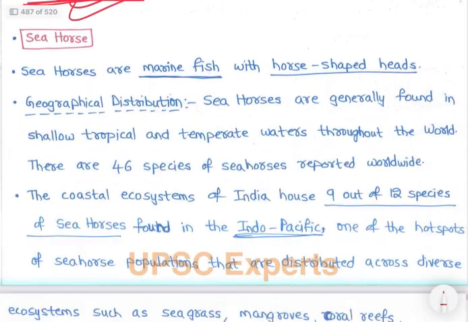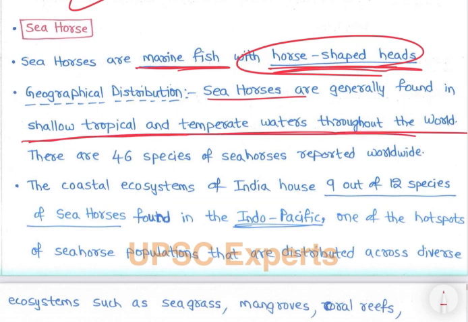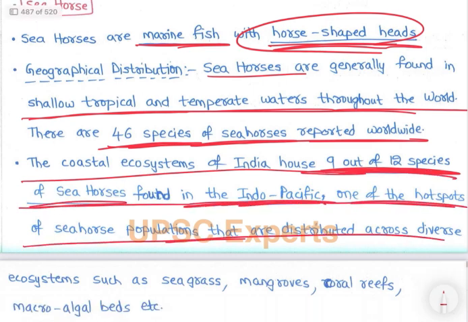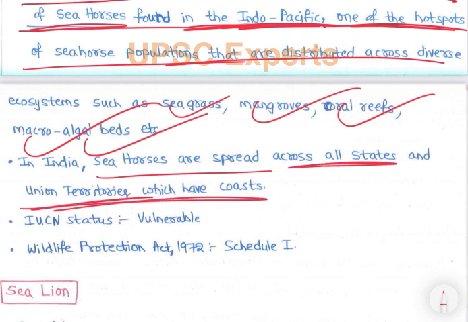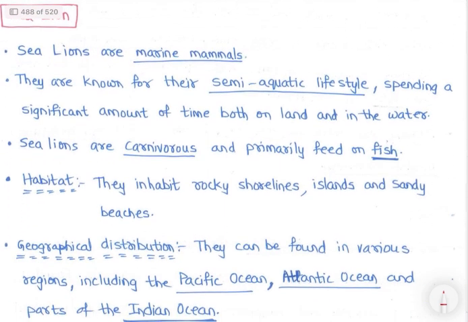Dugong, right? Then seahorse: we know seahorses are marine fish with horse-shaped heads, that is why they are called seahorses. Geographical distribution: seahorses are generally found in shallow tropical and temperate waters throughout the world, right? There are 46 species of seahorses reported worldwide. The coastal ecosystem of India has 9 out of 12 seahorse species found in the Indo-Pacific, one of the hotspots of seahorse population, right? The ecosystems are seagrass, mangroves, coral reefs, microalgal beds, etc. In India, seahorses are spread across all states and union territories which have coasts, right? IUCN status vulnerable, Wildlife Protection Act Schedule 1, right? So that is seahorse, and the next is sea lion, right?